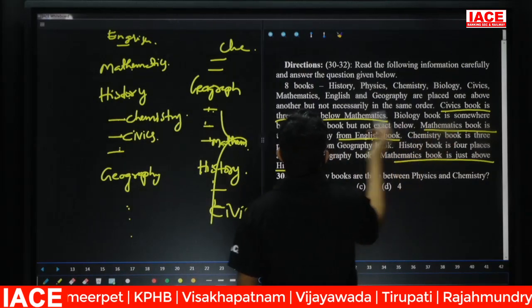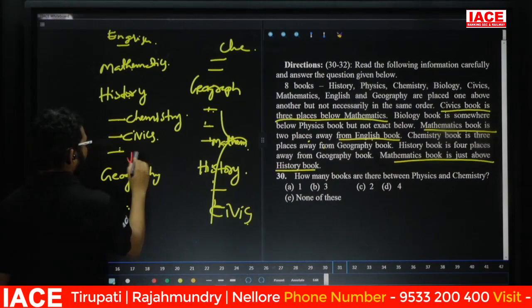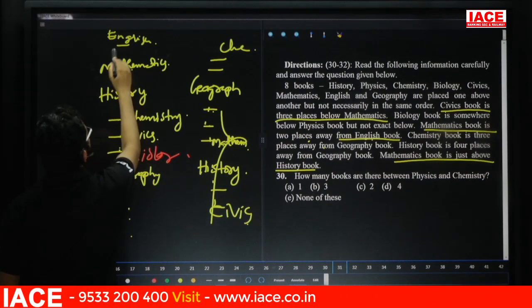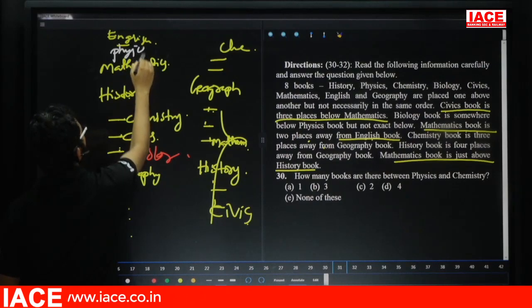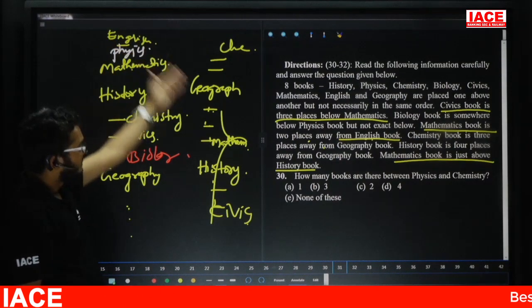Next, again one is what? Biology book is somewhere below the physics, but not exactly. Now remaining is what? This one is what? Biology is somewhere below the physics. Now this one is what? Here physics. Yes. This is the given entire information. All 8 books. Take question.